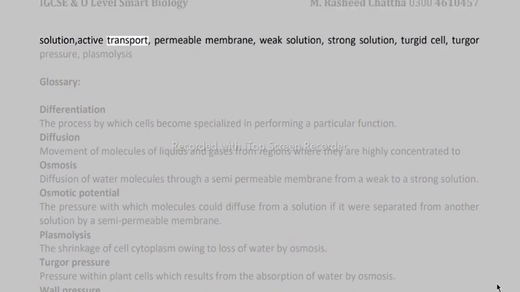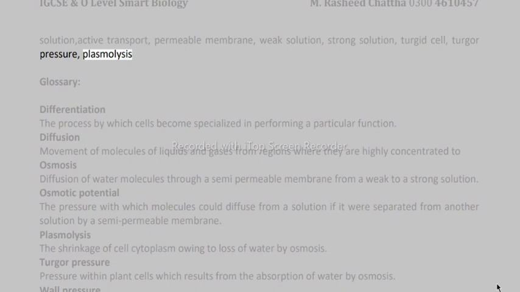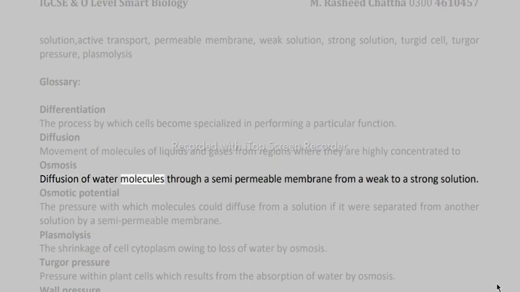Solution: active transport, permeable membrane, weak solution, strong solution, turgid cell, turgor pressure, plasmolysis. Glossary. Differentiation: the process by which cells become specialized in performing a particular function. Diffusion: movement of molecules of liquids and gases from regions where they are highly concentrated to regions where they are less concentrated. Osmosis: diffusion of water molecules through a semi-permeable membrane from a weak to a strong solution.